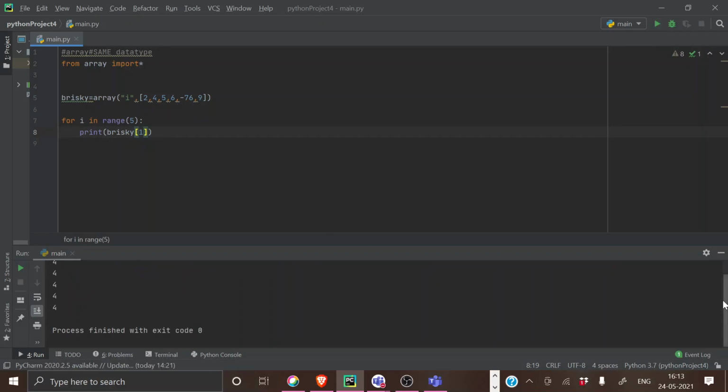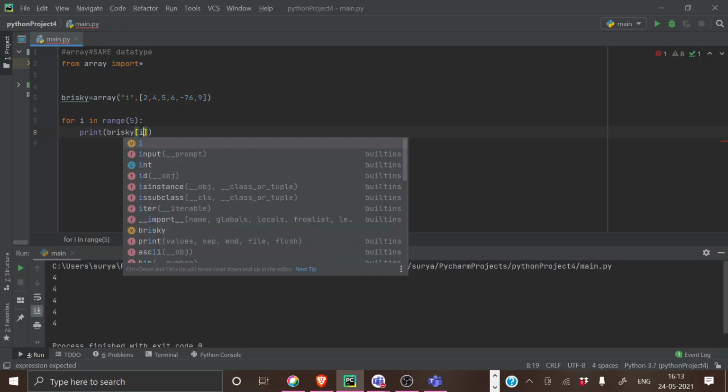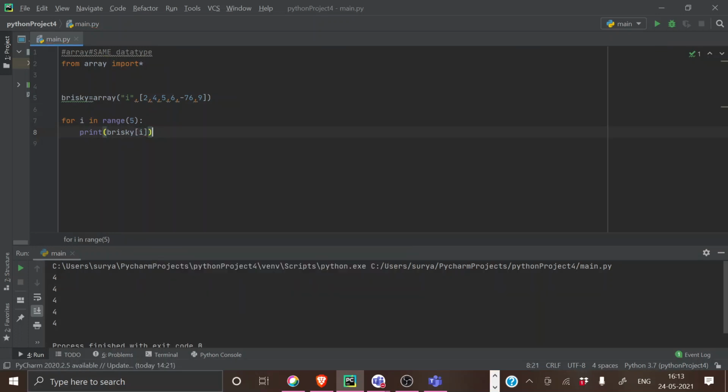The problem is different. I will say why 6 is printed 5 times. See what I did. I've given 3, element 3. So what is the third element here? 0, 1, 2, 3. So I'll be getting 6 here, 6 five times.